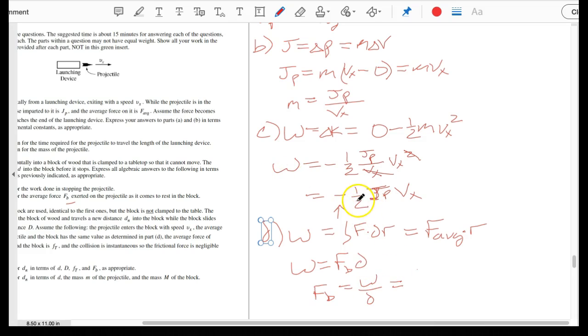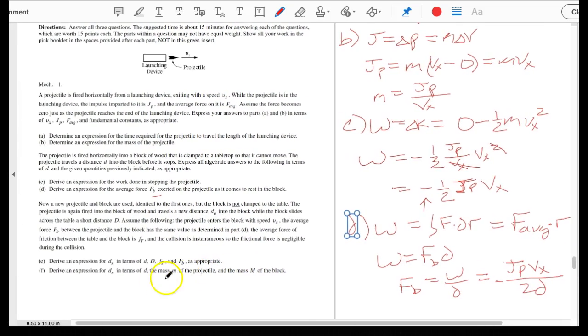Remember, work here was equal to 1/2 of the JP times Vx. So this is going to be equal to JP, and this is force done by the block, so it's going to be positive. So that is JP times Vx, and then that is divided by 2 times D. Now, if you have the negative sign, that's also fine too, because that is the work done on the projectile by the block. So plus, minus, this one, it really will not matter.